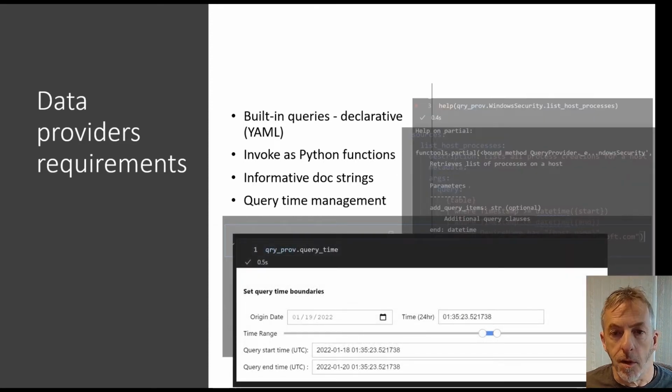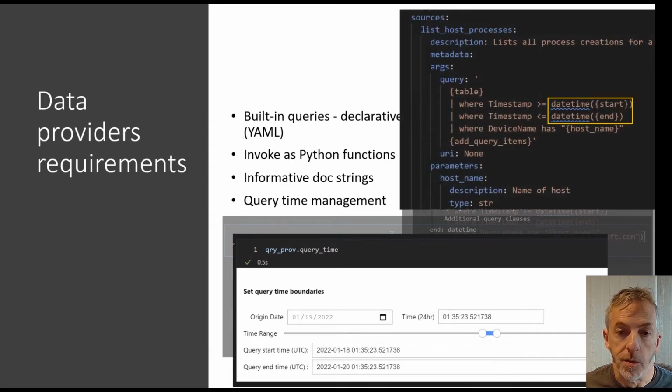And we'd like our query provider to manage time ranges for our queries, and that can inject the start and end time into any queries we run. So let's have a look at a demo of how we constructed our data provider to meet some of these requirements.